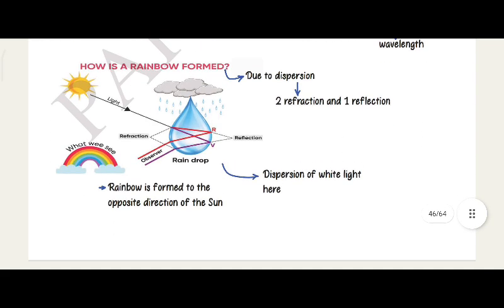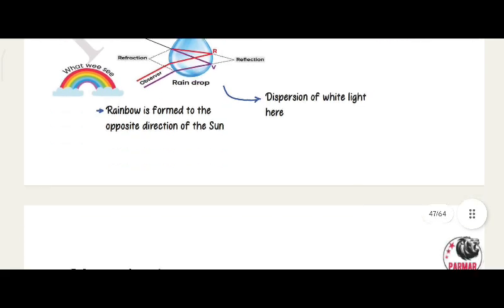How is rainbow formed? Due to dispersion. Two refractions and one reflection. Rainbow is formed in the opposite direction of the sun. Dispersion of white light.